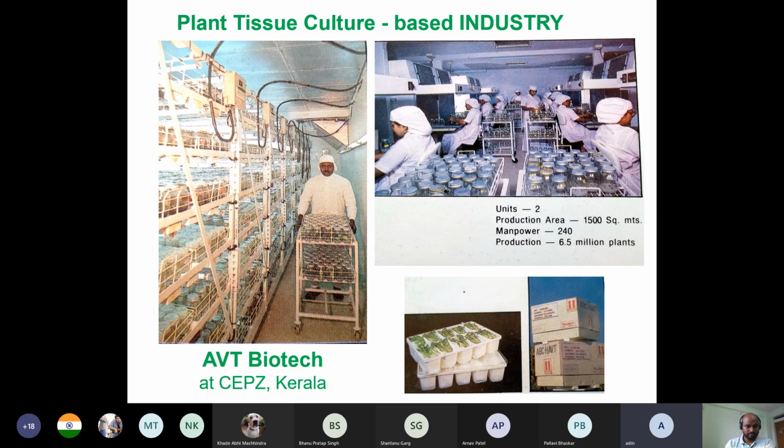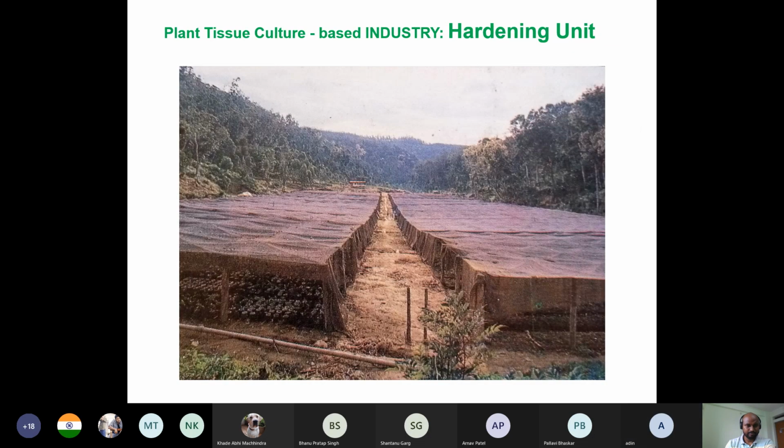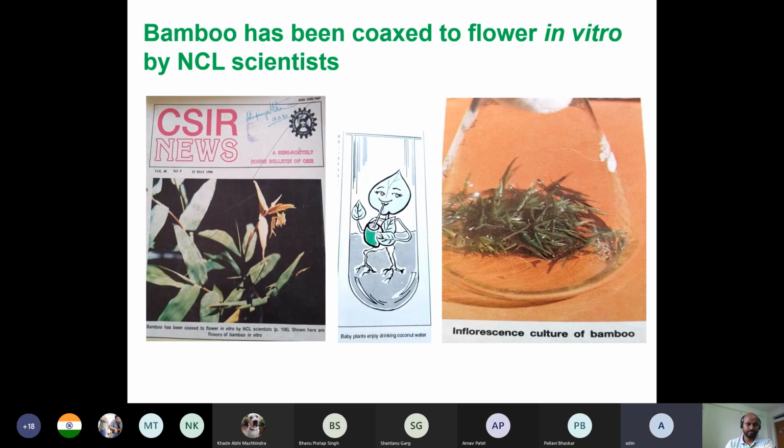Okay, next. The hardening, this one you have said. Now, this is about the story of bamboo. Bamboo plants, you know, take several years to grow and then they may be alive for 20, 30 years.